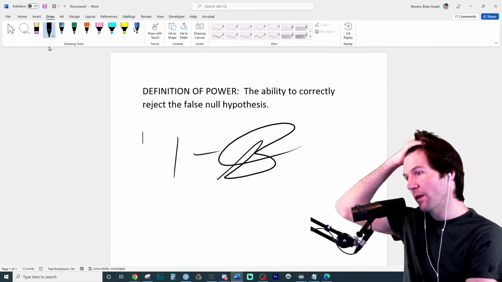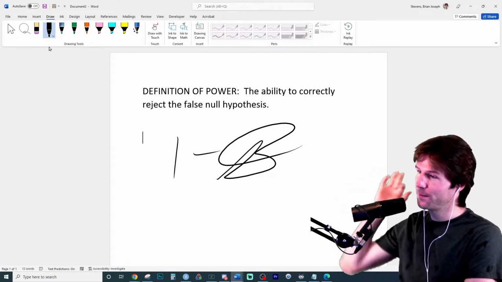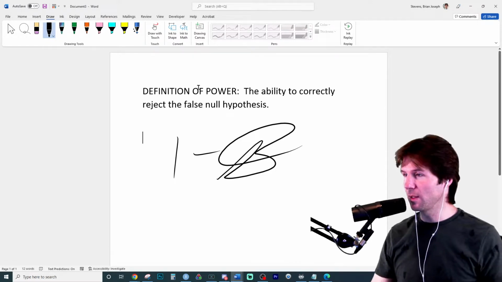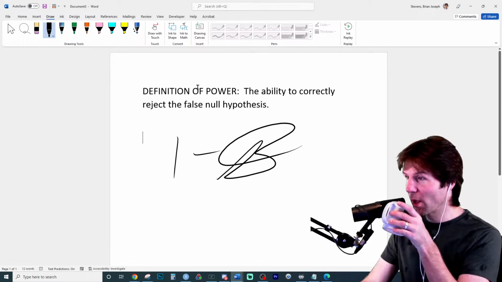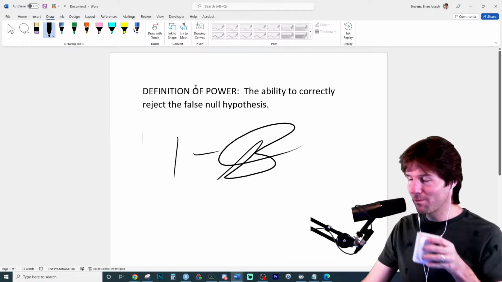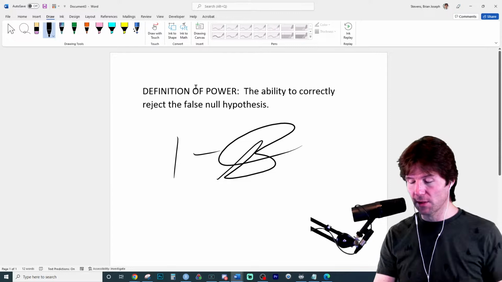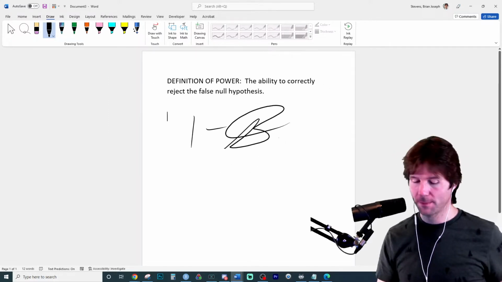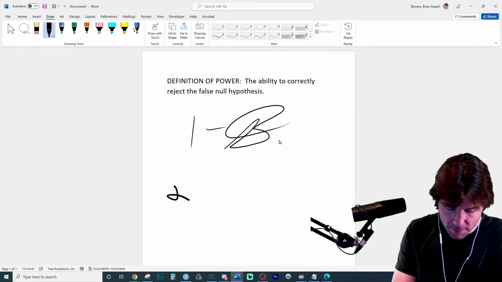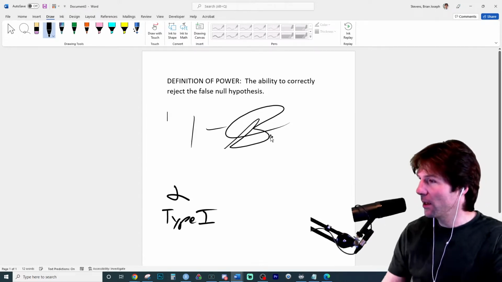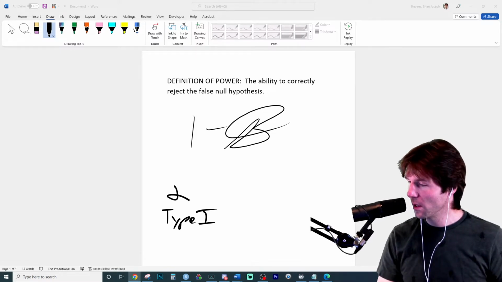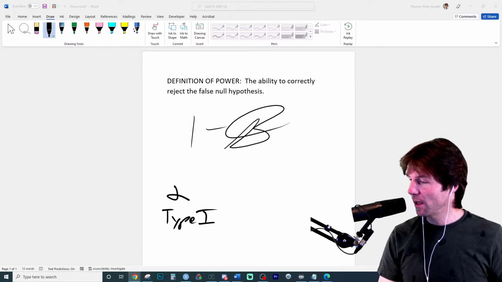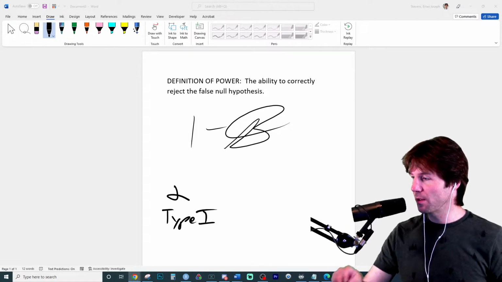Does anyone know what beta is? 500 points if anyone knows what beta is. Beta is the probability you make a what? Does anyone know? Hint, if you know what alpha is, I'll give you a huge hint. Alpha is type 1 error rate. Yeah, your type 2 error rate. What percent of the time you make a type 2 error? Great job right there. So, yes. Alpha is type 1 error rate. Beta is type 2 error rate.